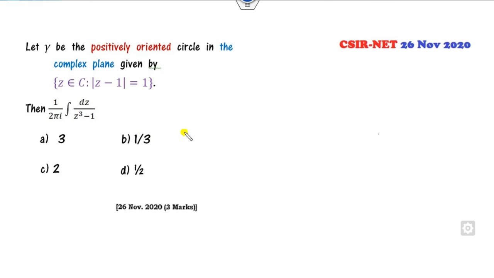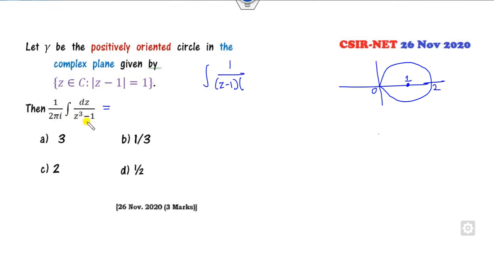Okay, look at this another one. What is that? Center is my 1. Radius is 1. So this is my circle. Fine. The center is 1. Radius is 1. So I can write this denominator as z minus 1. What are the roots there? Minus omega and omega square. Fine. Now what is that?